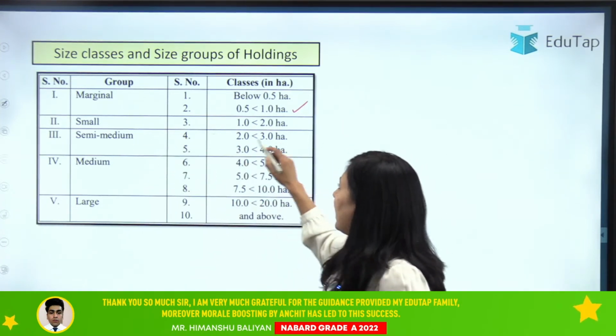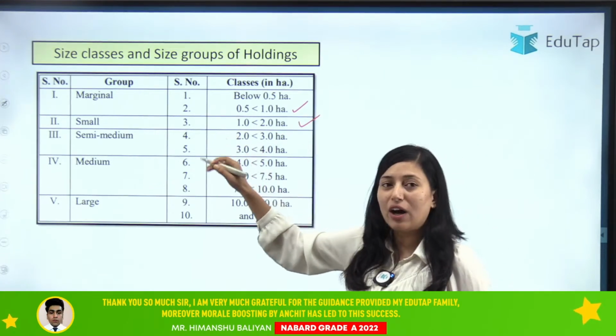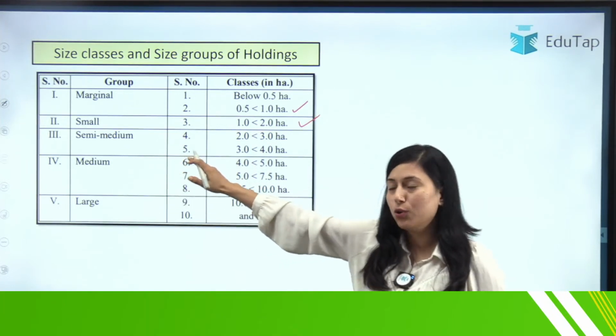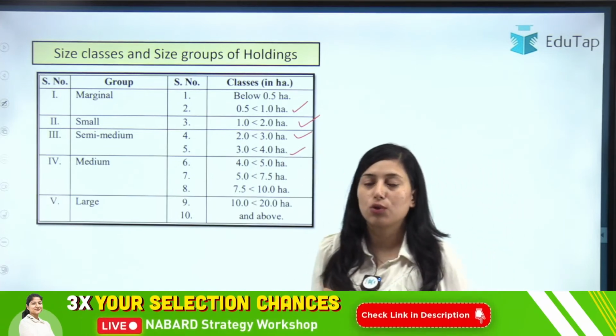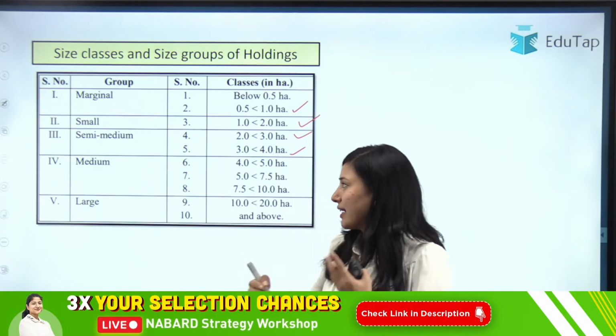Similarly for small, if any farmer has less than 2 hectare, or more than 1 and less than 2 hectare, that will be considered as small land holding. Similarly for semi-medium, more than 2 and less than 4. Okay, you should have the idea regarding the range, because a question can come from here.